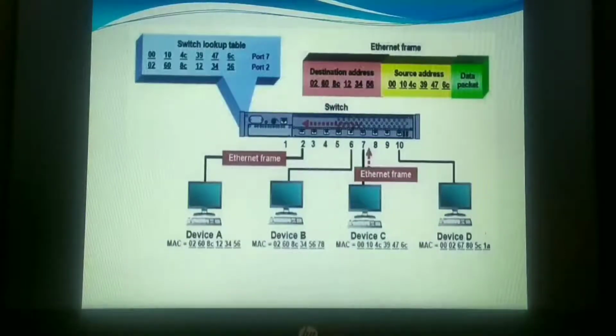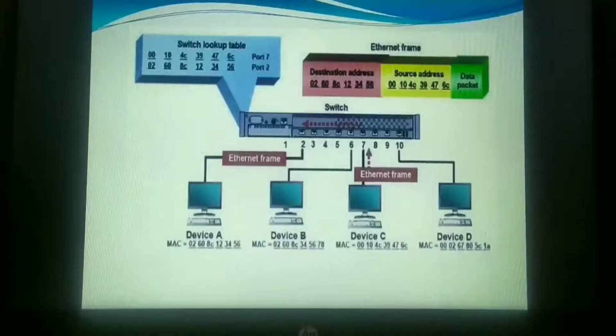Now what happens the second time? Think that device A is replying back. When device A sends the packet to the switch, it will not register again, because it already knows from which port that address is connected. So it will accept the data. Yes, I'm getting the reply from port 2, which is already registered in my table.